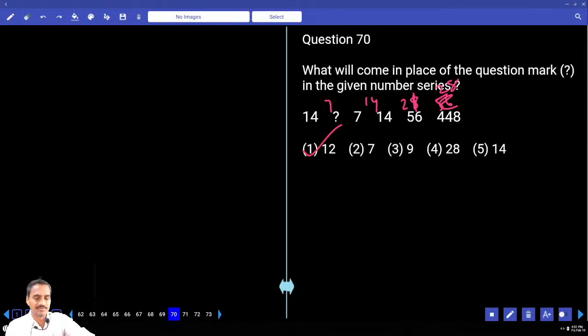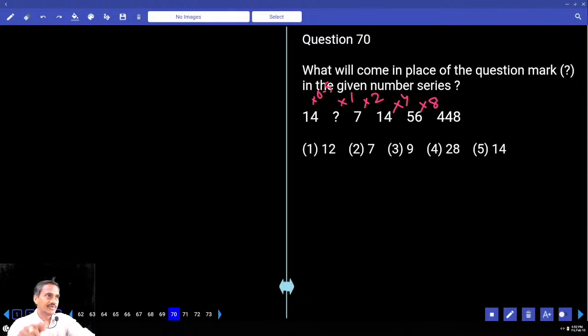Then finally question number 70. Now in this, 70 and 56, into how much? 56 into 8. Here into 4, into 2, into 1, into 0.5, into 0.5, into 1, into 2, into 4, into 8, and so on. And 14 into 0.5 is 7, that is choice 2, question number 70. Clear? Now you can leave the class.